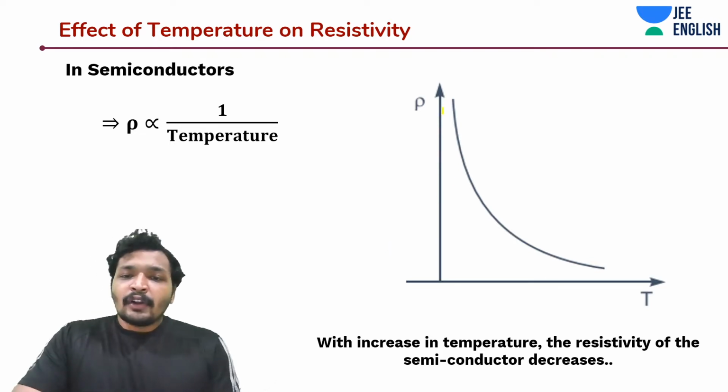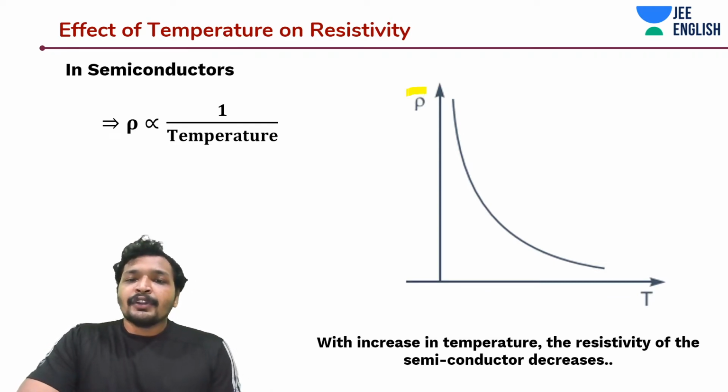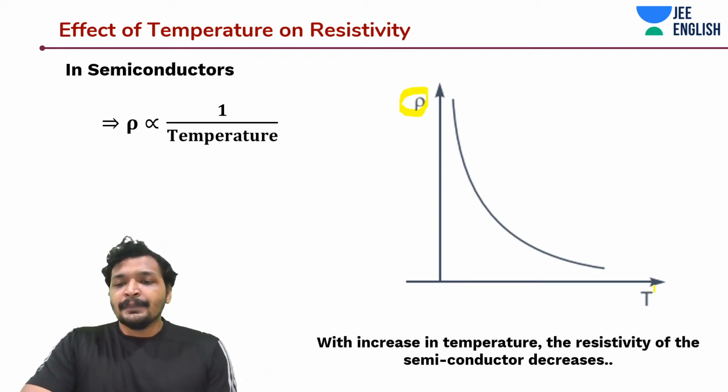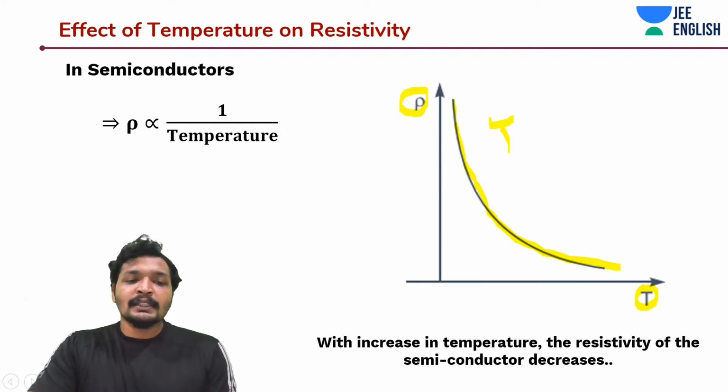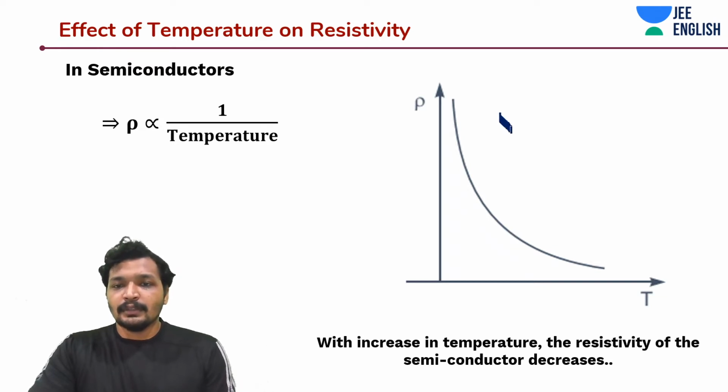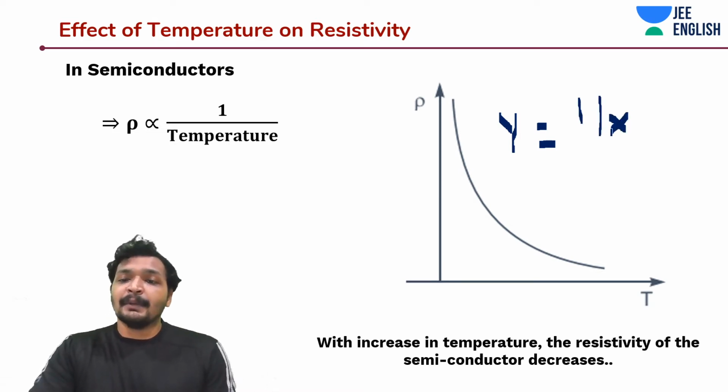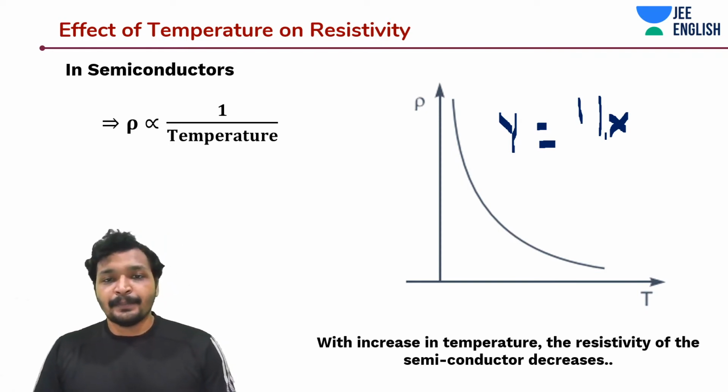So this is quite clear, and you can also infer it from this graph. This is a graph where I plotted resistivity versus temperature, and you can see that as the temperature is increasing, the resistivity is decreasing. In fact, this graph is nothing but a y is equal to 1 by x graph. Carefully notice this, this is the form of y is equal to 1 by x. Just a geometrical observation, but anyway, we know the reason why it is happening. And this is a very important concept, guys.